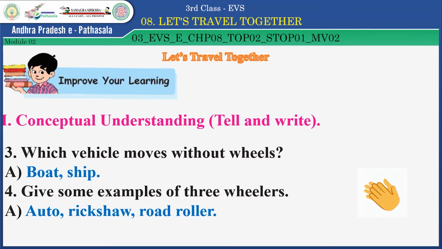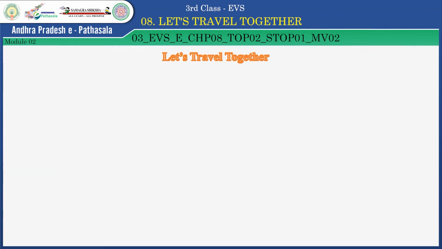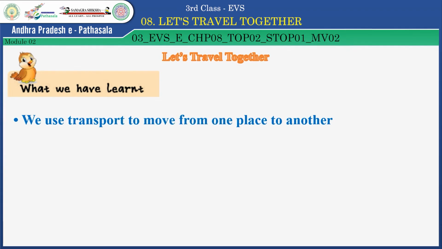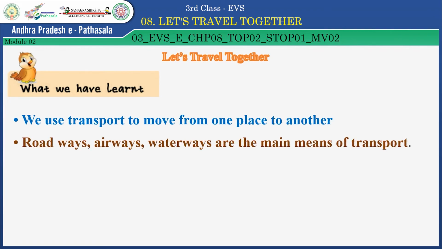Now, let us do the activity what we have learned. Children, let us recall what we have learned. We use transport to move from one place to another. Roadways, airways, waterways are the main means of transport.